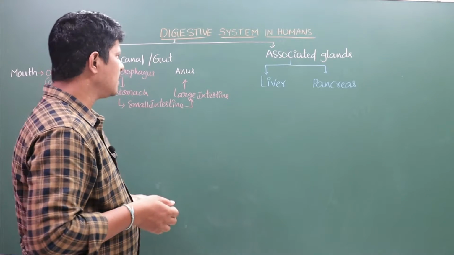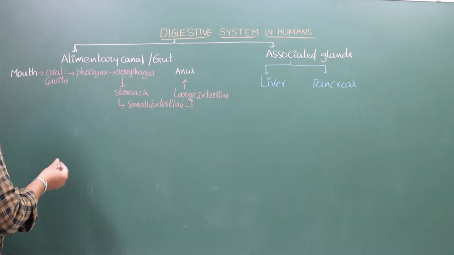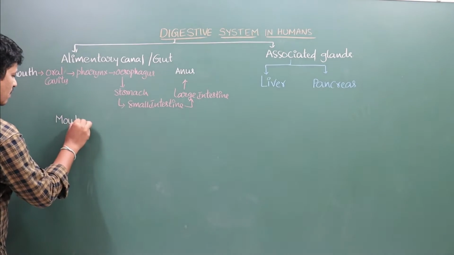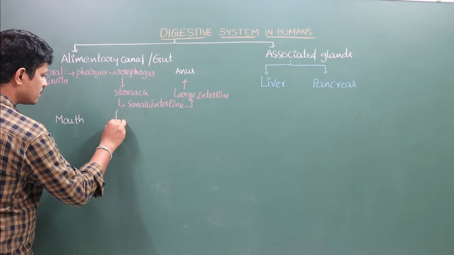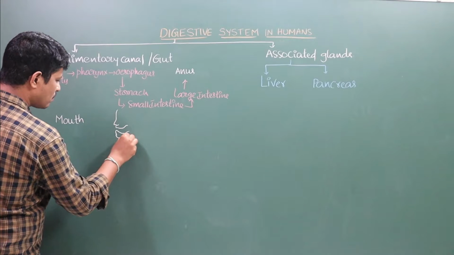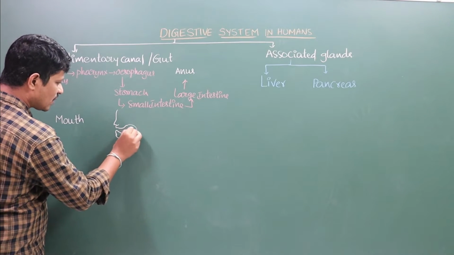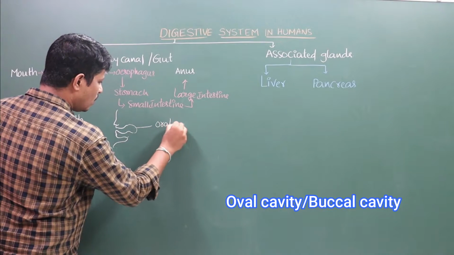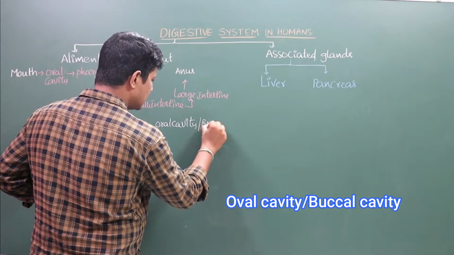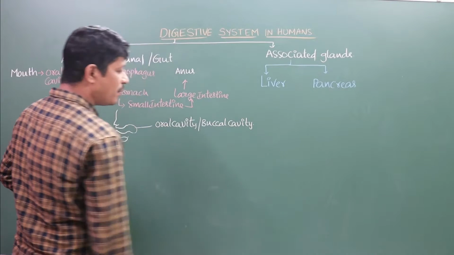Now we are going to discuss the alimentary canal or the gut. The alimentary canal leads from the mouth, and this mouth leads into the oral cavity. The next part is the oral cavity. Oral cavity is nothing but the buccal cavity.